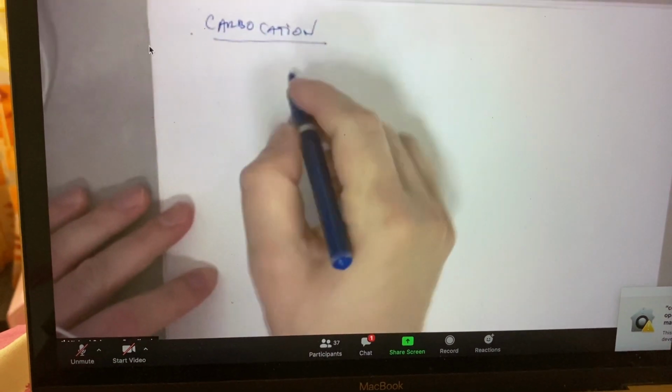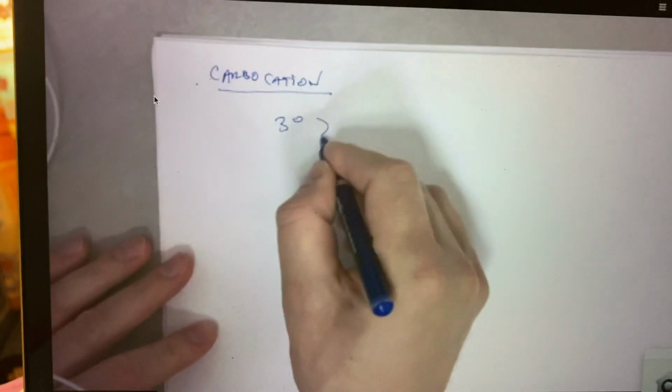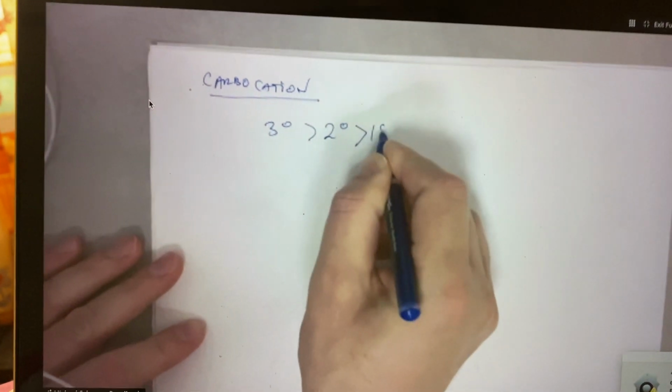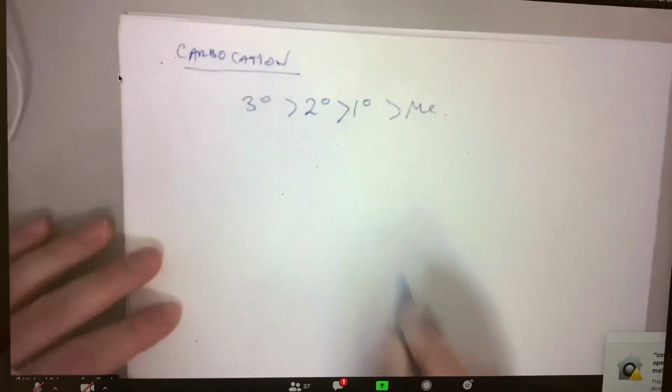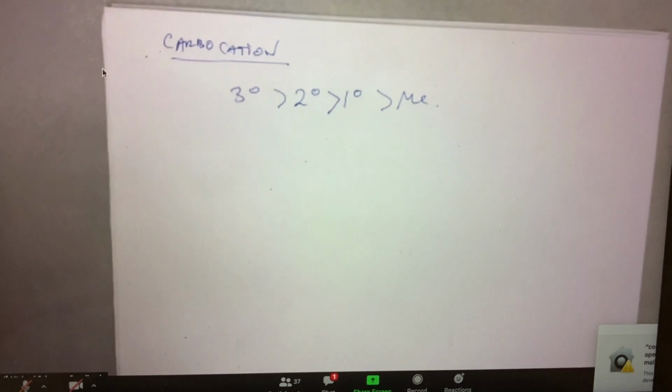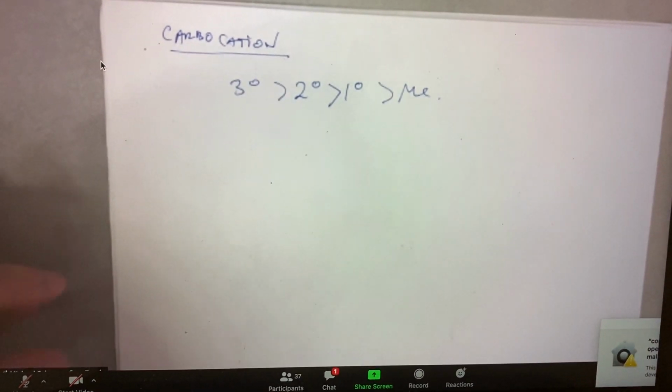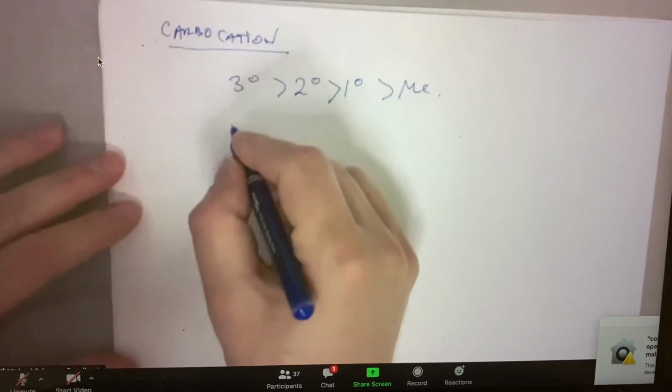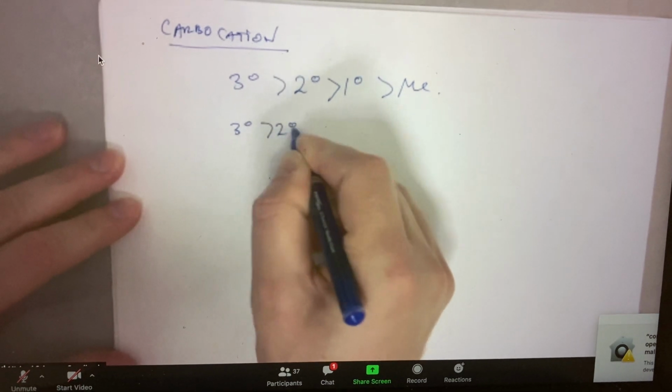So we had a carbocation stability trend. We originally started out with tertiary, better than secondary, better than primary, better than methyl. And we expanded on this a little bit when we learned about vinylic carbocations.